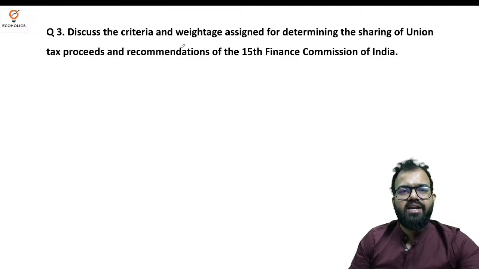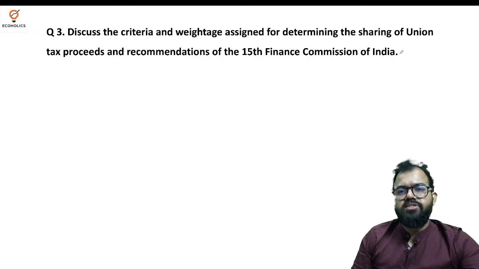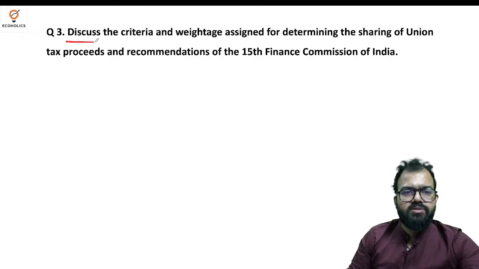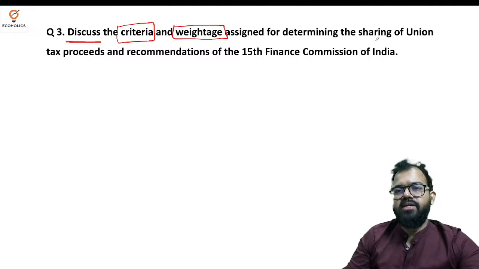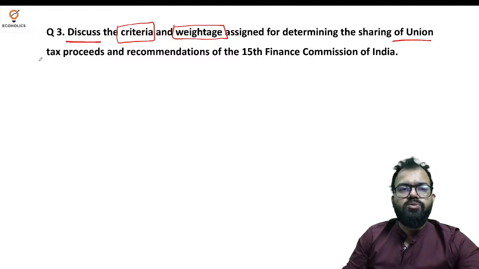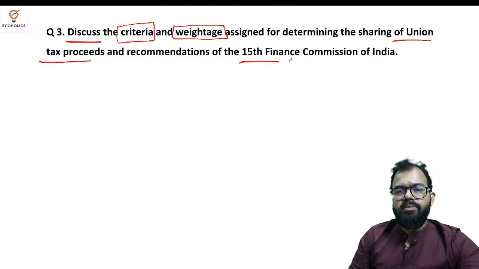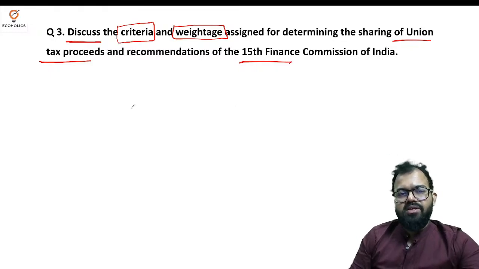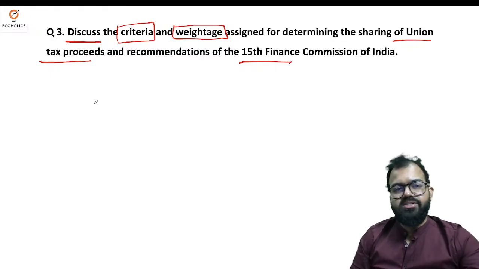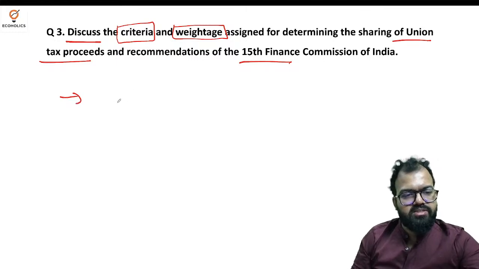Next, we have discussed the criteria and the weightage assigned to determining the sharing of tax proceeds, recommendation of the 15th Finance Commission. So discuss criteria and weightage assigned for determining sharing of the union tax proceeds, recommendation of the 15th Finance Commission. That was a very simple, direct question from the Ecoholics study material notes.